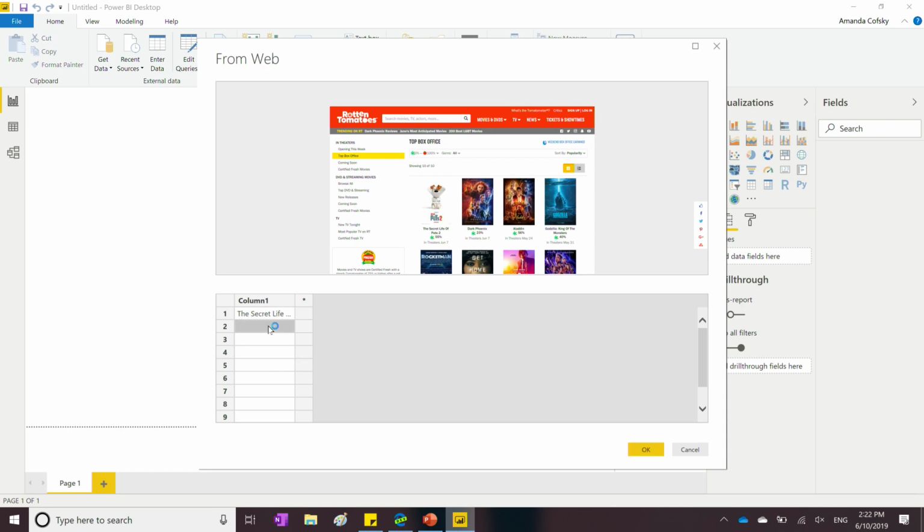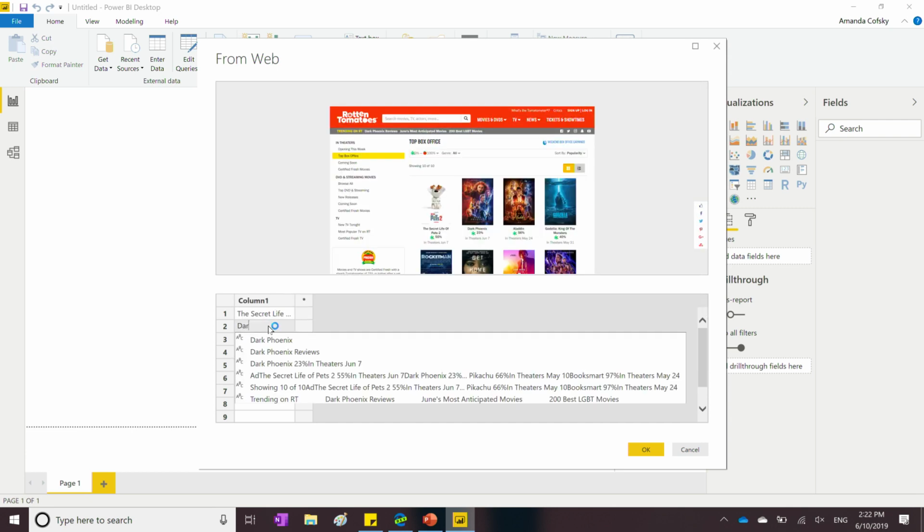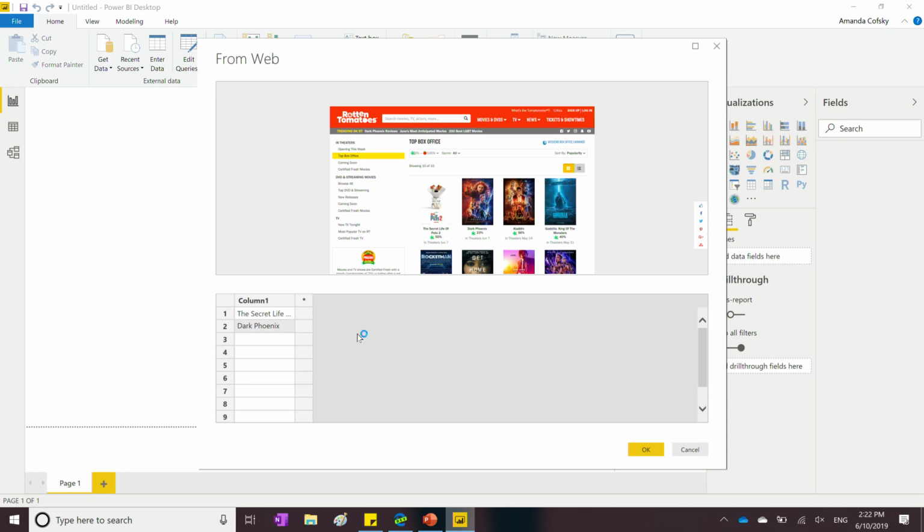So I'll say that's the first movie. And then I'll type Dark Phoenix, which is the second one. And then with just 2 examples, it's spinning because it's going to show you that it auto-detected that you want all the movie titles, and it pulls in the rest of them here for you.